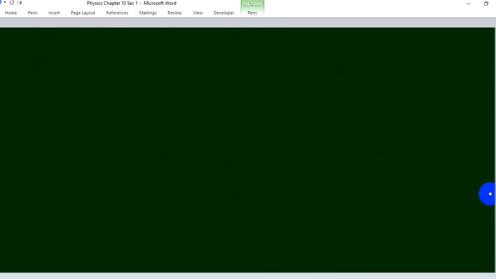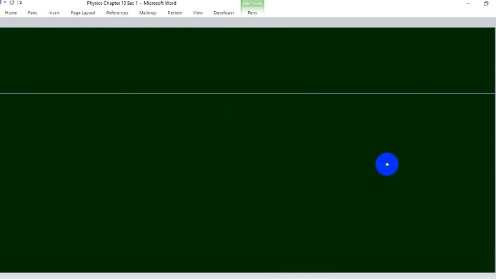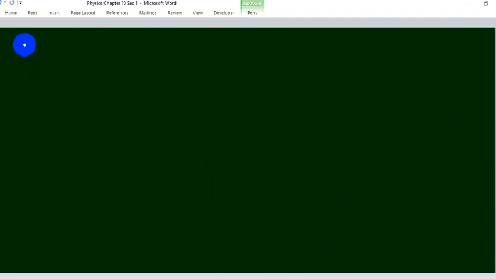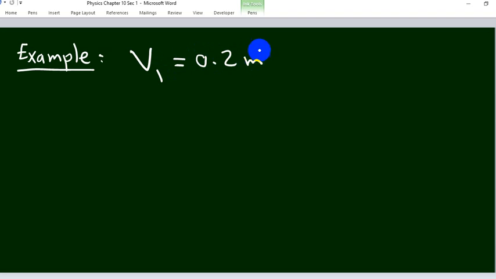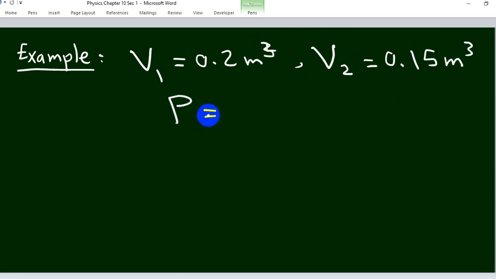Another example. V1 equals 0.2 meter cube. V2 equals 0.15 meter cube, and the pressure equals 1 times 10 power 5 Newton over meter squared.